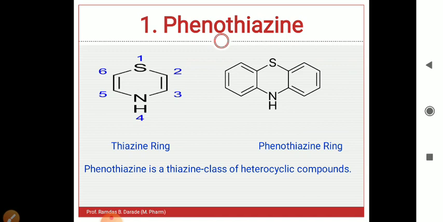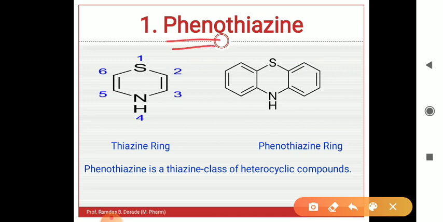So the first class is phenothiazines. This chemical class contains a thiazine ring. The name itself gives some idea about the chemical nature of the compound. Pheno: there are 2 phenyl rings present, therefore pheno is mentioned. Thiazine means there is a thiazine ring. Here you can see the thiazine ring.